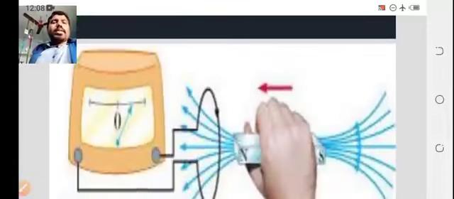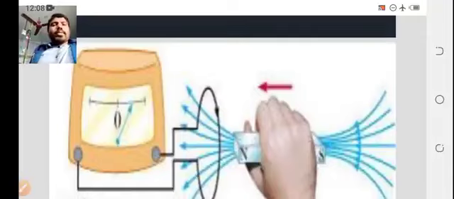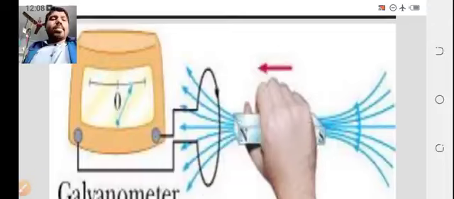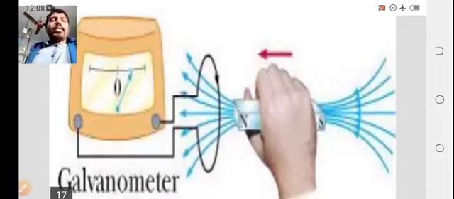Let's see these figures. There is a bar magnet in the right hand, and on the left side there is a galvanometer connected to an electric circuit. In case 1, the bar magnet is brought towards the circuit of the galvanometer. We notice that the needle inside the galvanometer moves opposite to the bar magnet.